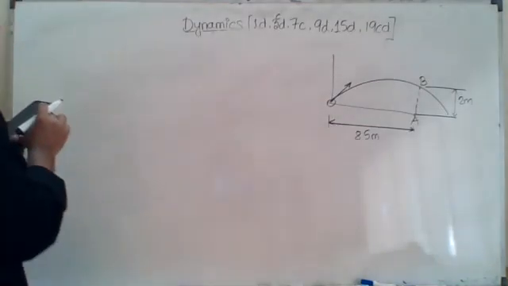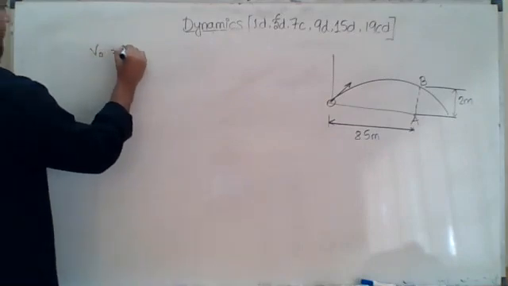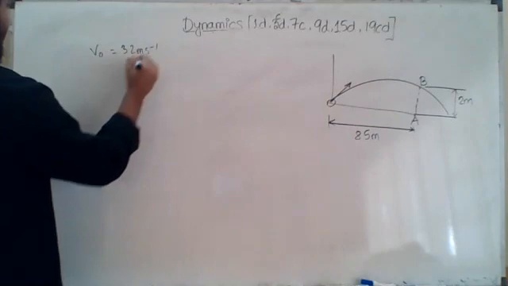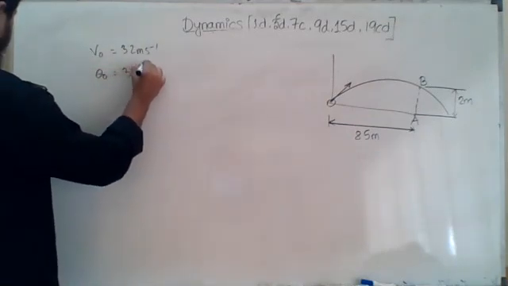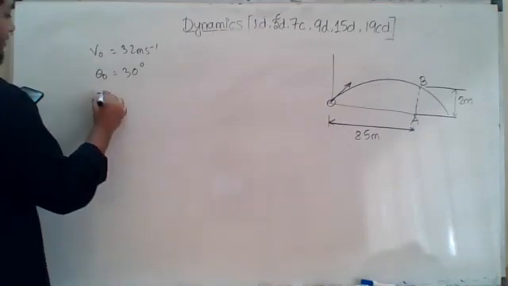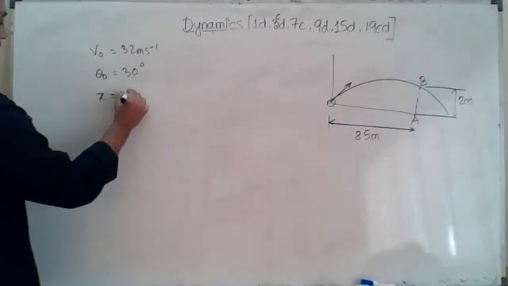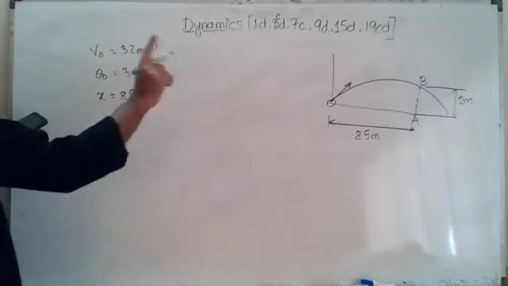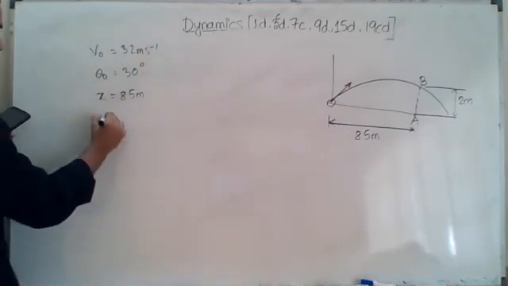Let us list the given information. Velocity of projection, that is the initial velocity, is 32 meter per second. Then you have the angle of projection, it is 30 degree. Distance of the wall, that is the distance along the x-axis, is 85 meter. And at the position B, what is the height?